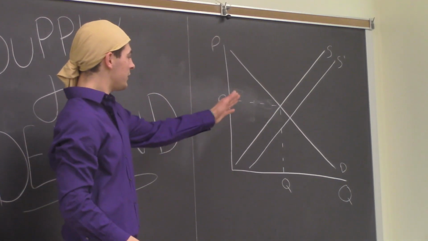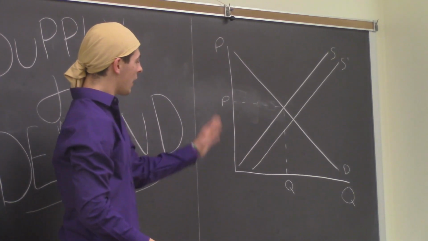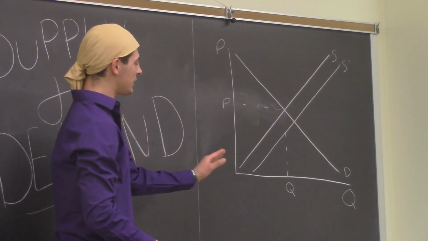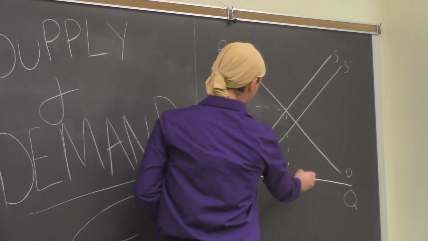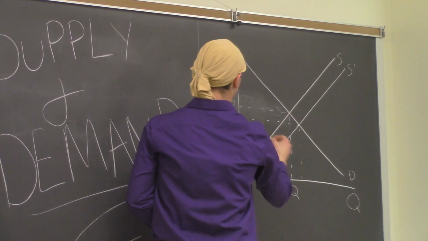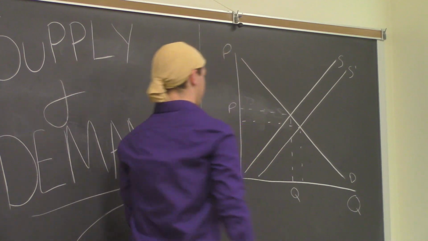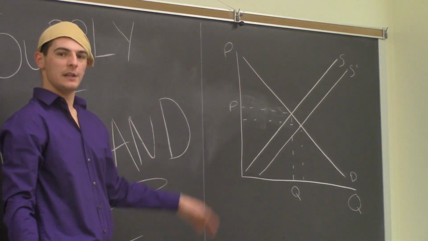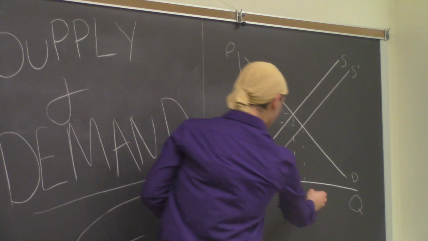This is going to cause an outward increase in quantity and a decrease in price. Label that. Got to make sure you label it.